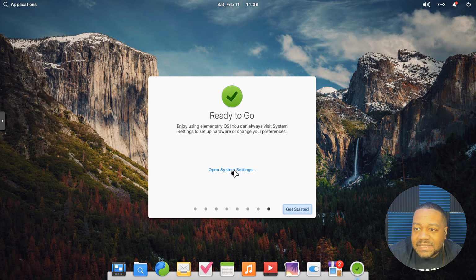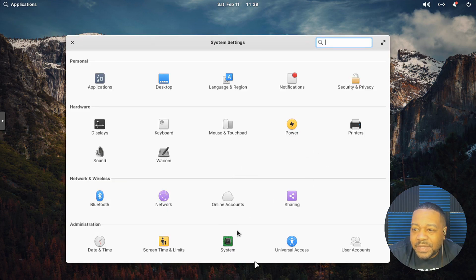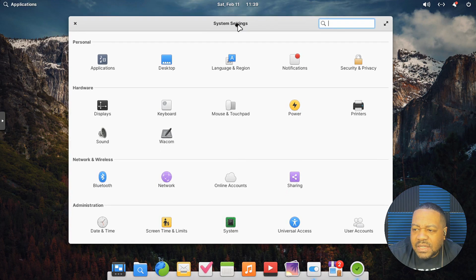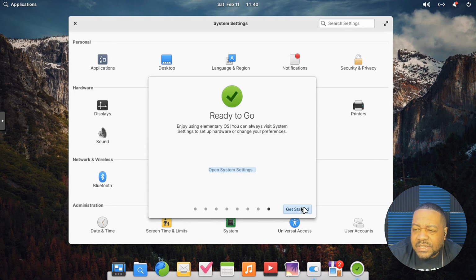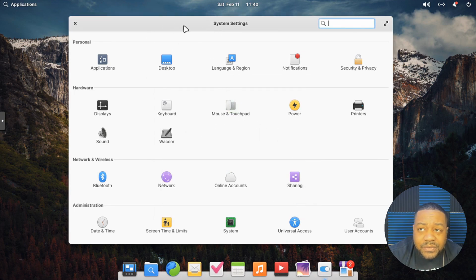So you can open up the system settings, but let's go on and close that welcome, and let's go back to that welcome screen so we can go down and close it. So let's hit get started, but I want to go right into the system settings, and as you can see, similar to GNOME, it looks exactly the same.